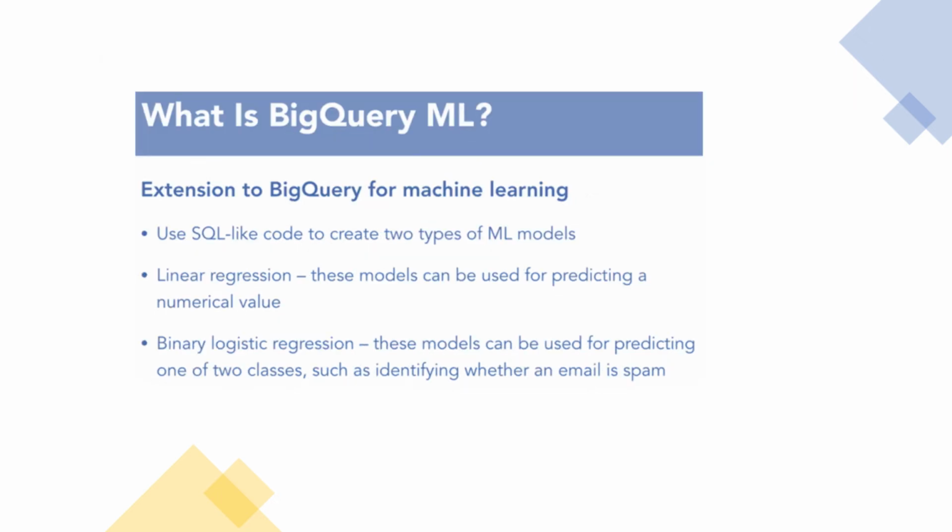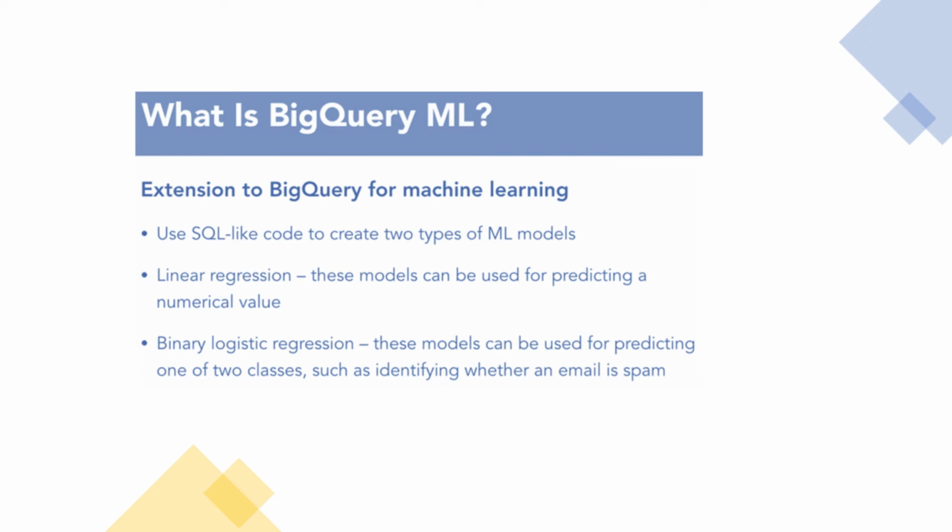Now, to round out our exploration of the GCP machine learning APIs, we are going to look at an extension to Google's BigQuery data warehousing and SQL on text file service, and this is called BigQuery machine learning. So this is just an extension to BigQuery for machine learning, and there are two types of machine learning models that we can create using the SQL-like syntax.